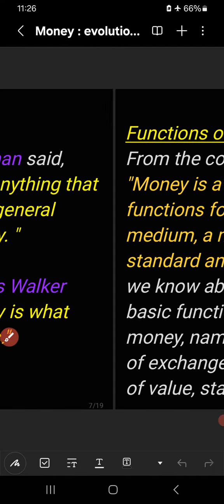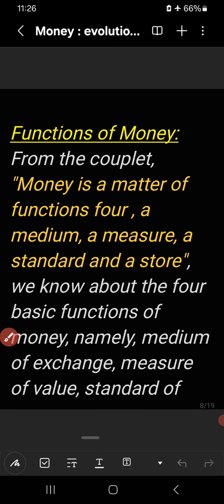So from the definition of money given by Professor Crowther, the functional definition, we know about three important functions of money: medium of exchange, measure of value and store of value.